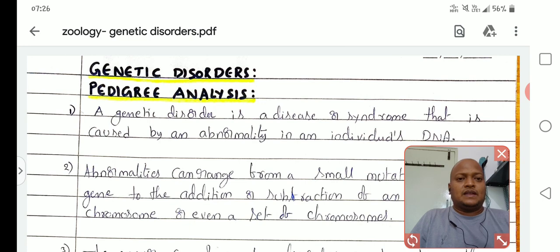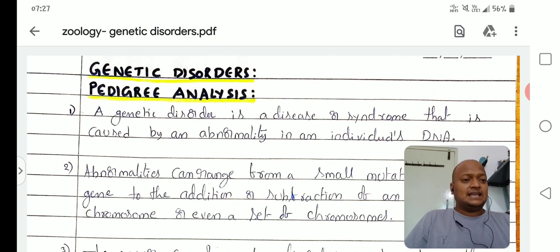Here, first point: a genetic disorder is a disease or syndrome that is caused by an abnormality in an individual's DNA. Whenever the genetic disorder is expressed, it is because some type of change has taken place in the DNA. Only then are abnormalities expressed.